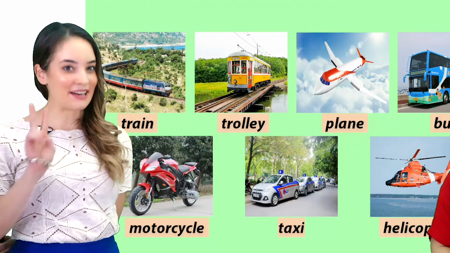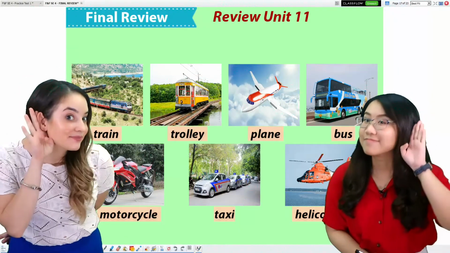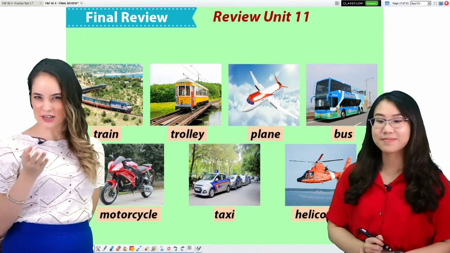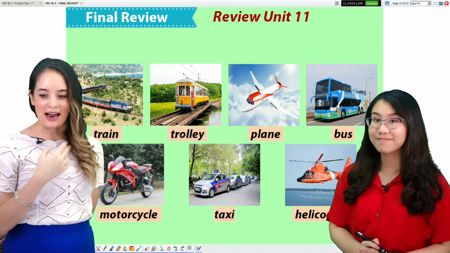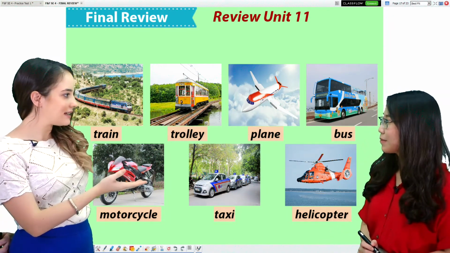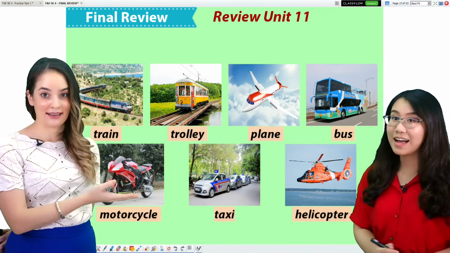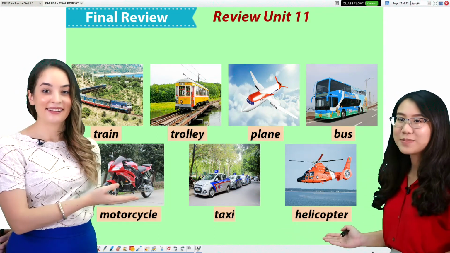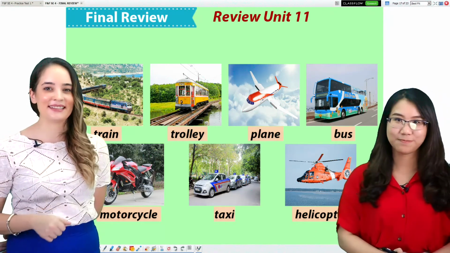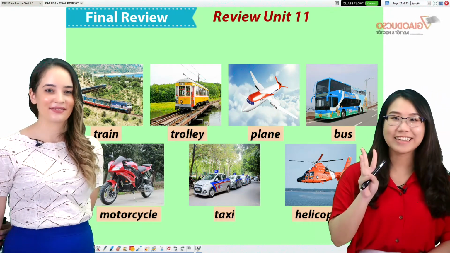Next one, number 2. Do you know it? I think I know it. Yes. Miss Anne, what is it? It's a helicopter. That's right. Great job, students. And number 3.